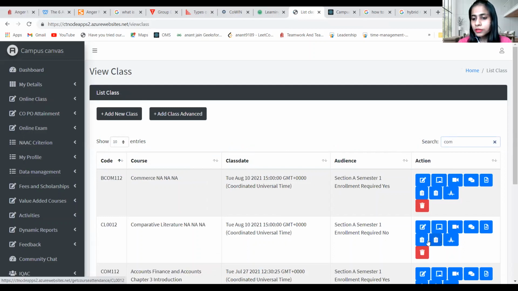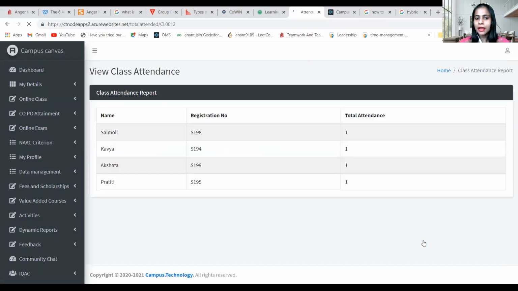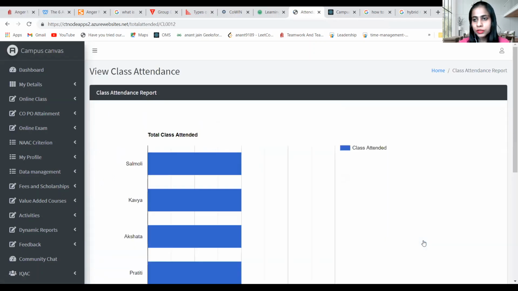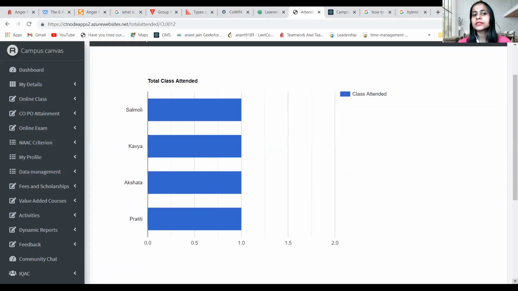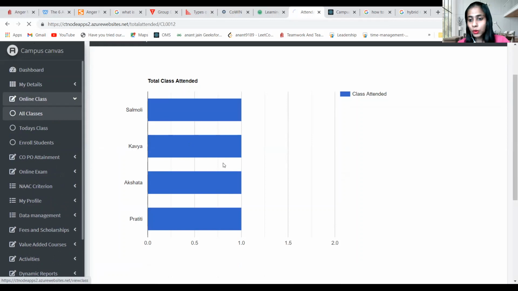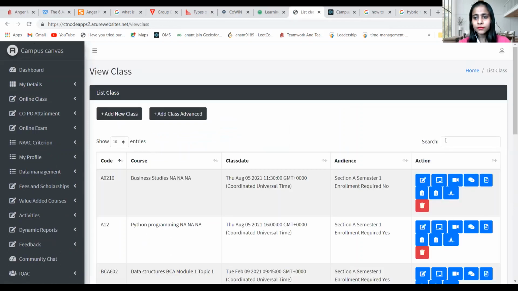If I go for the aggregate attendance, they have given that option also. We can click on this file. If I click on this attendance report, I'll get the entire report with how many students have attended how many classes. Here they have attended only one class, so only one class is coming. If they had attended 2, 3, 4, this would show their entire attendance record.